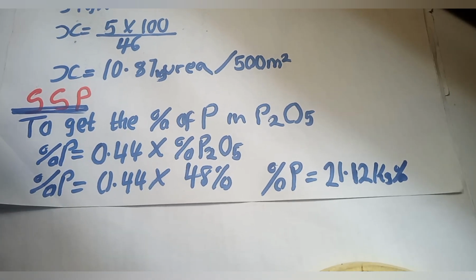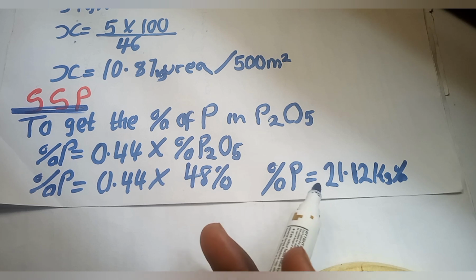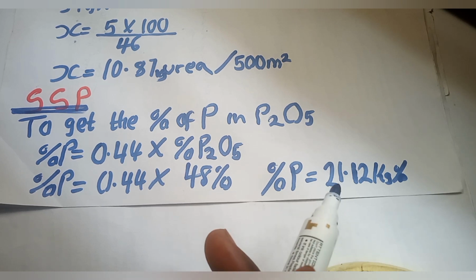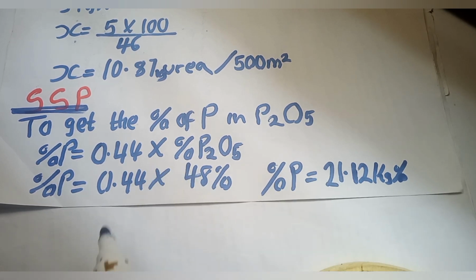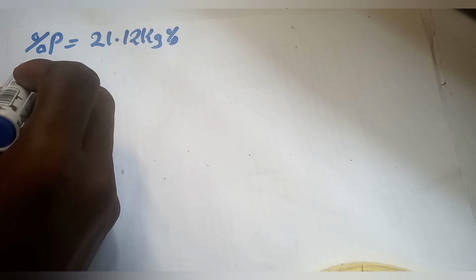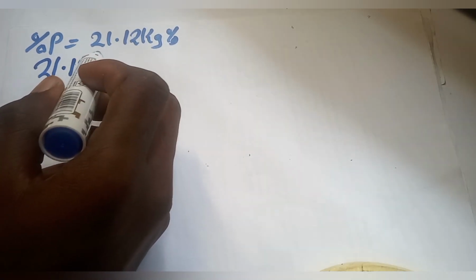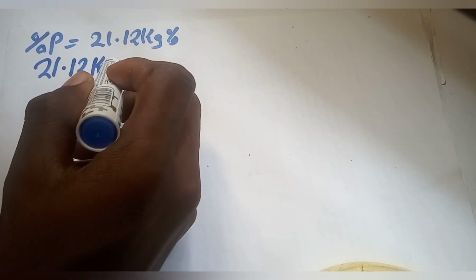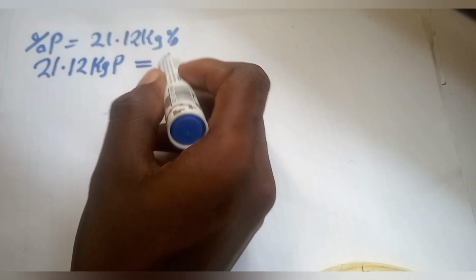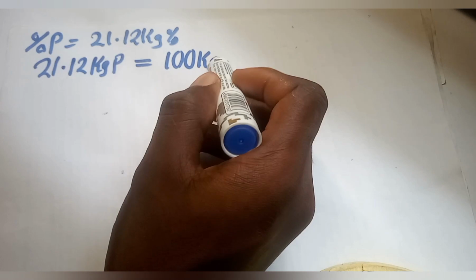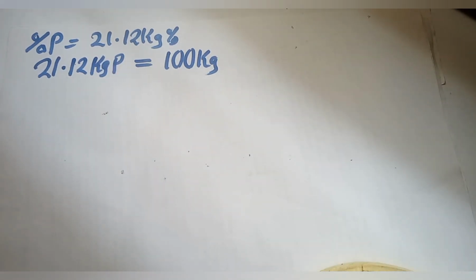So that's the percentage of P in this compound. So it is this percentage that I'm going to be using to compute the amount of SSP, single superphosphate, that I'm going to be using in 500 meters square of the farmland. Now that means that 21.12 kilogram of P contains 100 kilogram. That is, 100 kilogram will be found in 21.12 kilogram of P.